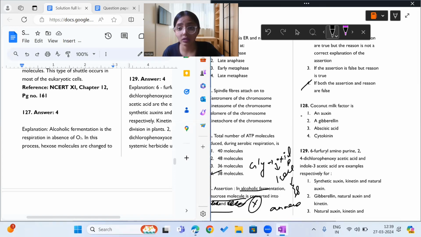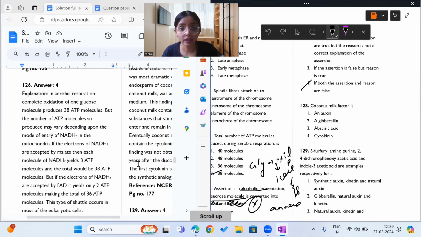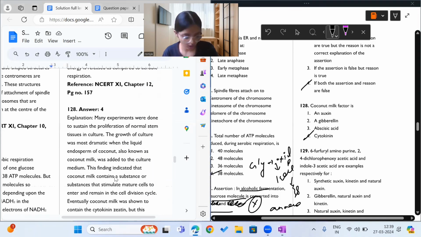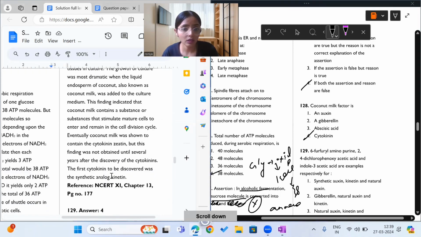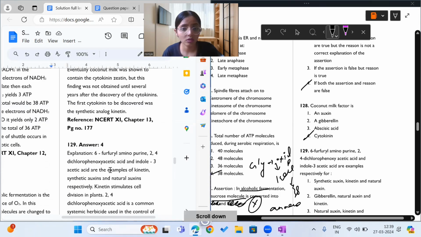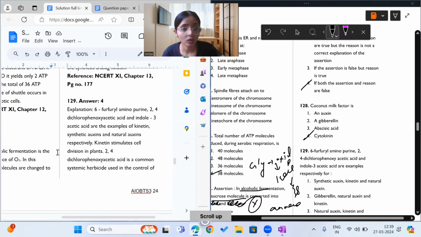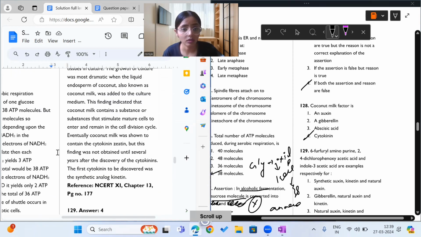Coconut milk factor, what is coconut milk factor? What do we find in coconut milk factor? Cytokinins are present in coconut milk factor. Okay, so cytokinin was first discovered in coconut milk. That is why I guess it is known as coconut milk factor. I hope it's clear to you.